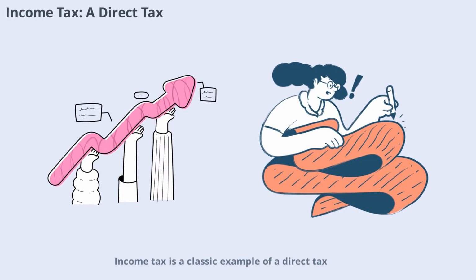Income tax is a classic example of a direct tax. It's levied directly on the income of individuals, Hindu undivided families, and companies. The amount you pay depends on your total income, with various slabs and rates applied. Income tax is a major source of revenue for the government and plays a key role in funding public services and infrastructure. Understanding how income tax works is essential for every taxpayer.